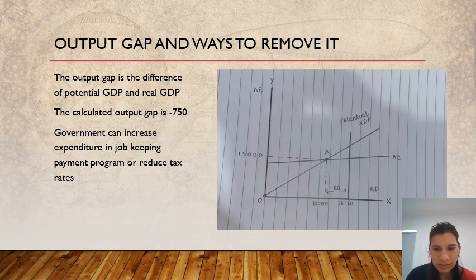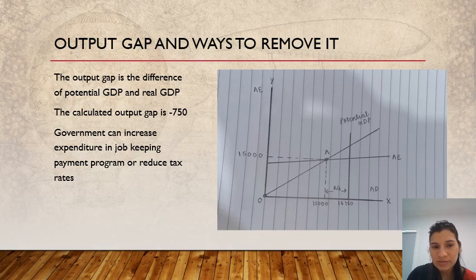So 15,000 is the Y, the actual output, that is real GDP, and 15,750 is the potential output. So we subtract 15,750 from 15,000, and what we get is minus 750. This is the output gap.